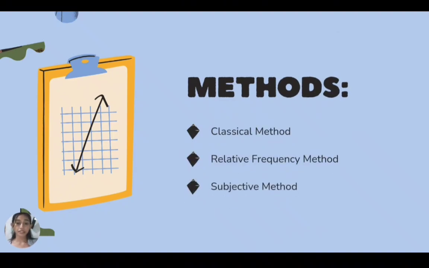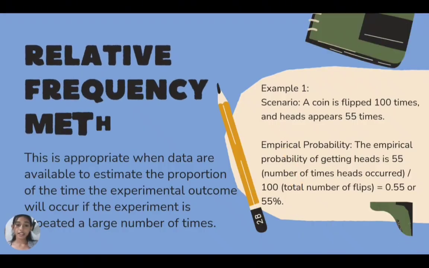Next, we have three methods in assigning probabilities. We have first the classical method, next is the relative frequency method. This is appropriate when data are available to estimate the proportion of the time the experimental outcome will occur if the experiment is repeated a large number of times.